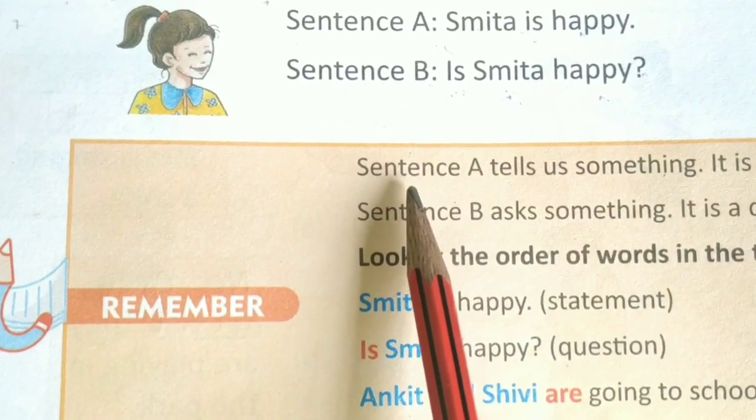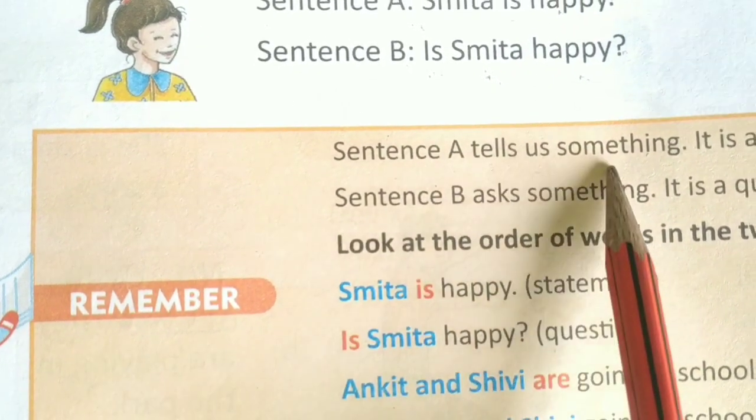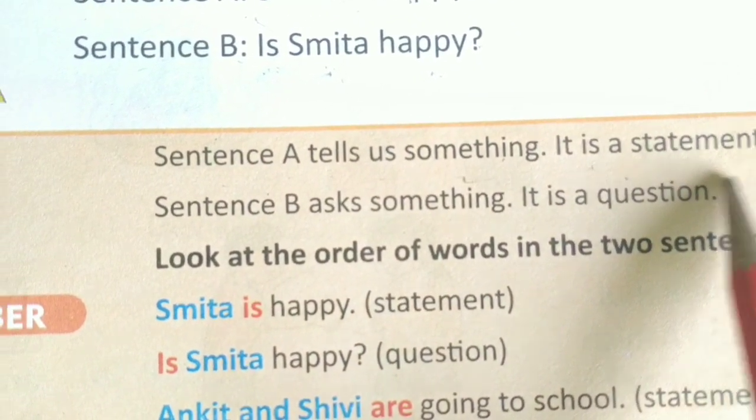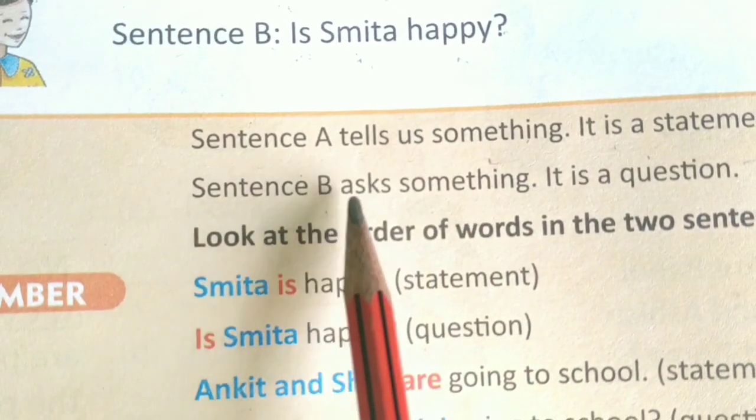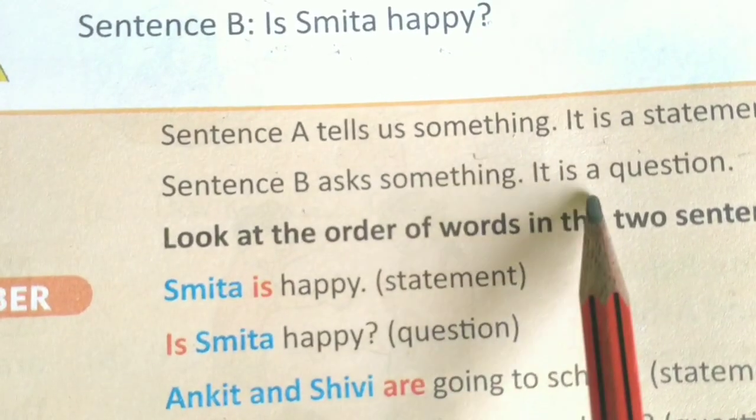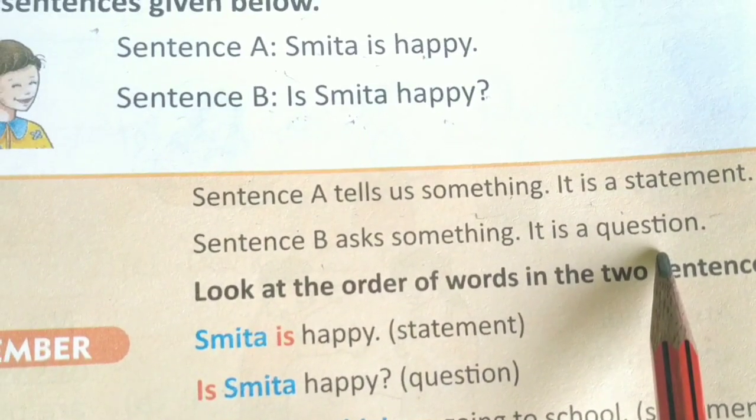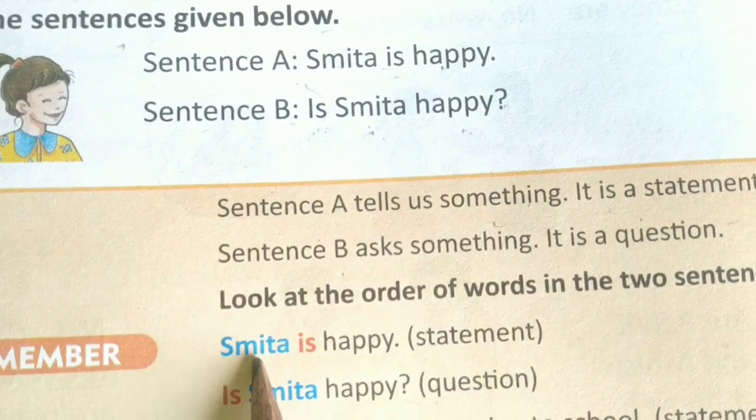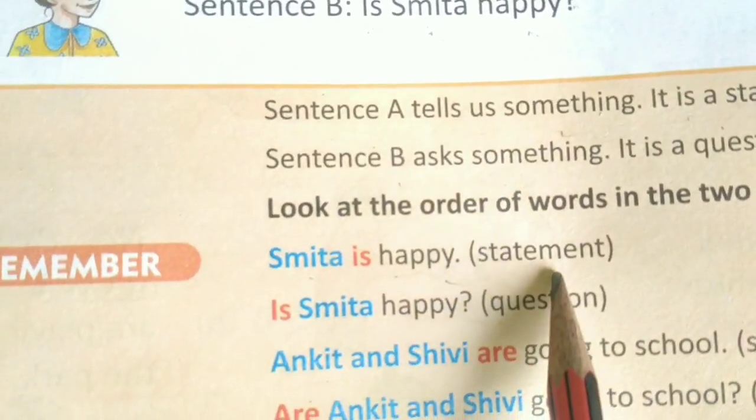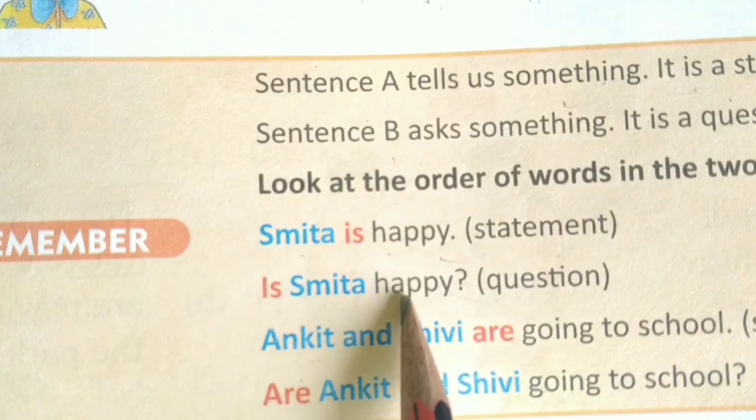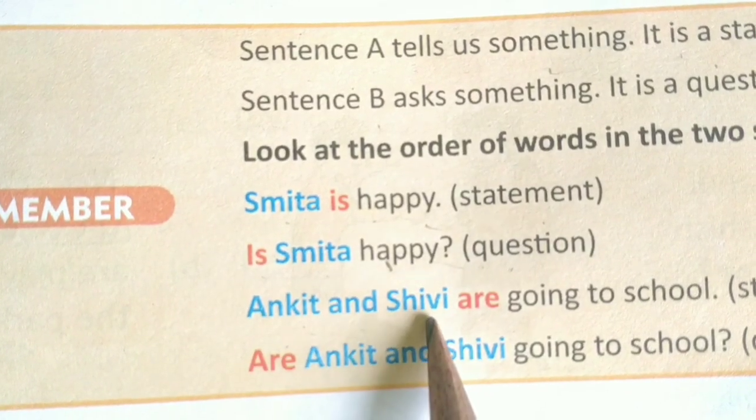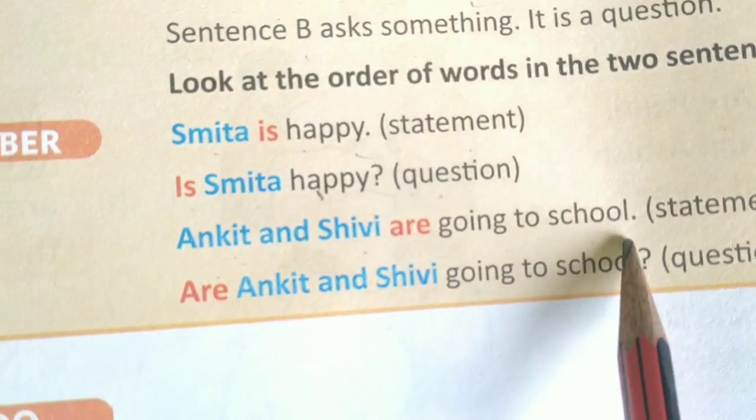Now, sentence A tells us something. It is a statement. Okay. Sentence B asks something. It is a question. So, we want to know whether Smita is happy. Okay. Smita is happy is a statement. And is Smita happy becomes what? Questions.